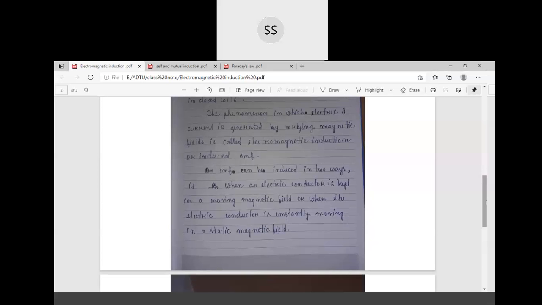First, when we put an electric conductor in a moving magnetic field. Second, when the magnetic field is constant but we are moving the electrical coil or conductor. In that case also the conductor will feel a change in magnetic field, because we are moving the conductor and the magnetic field is not the same in any particular area.